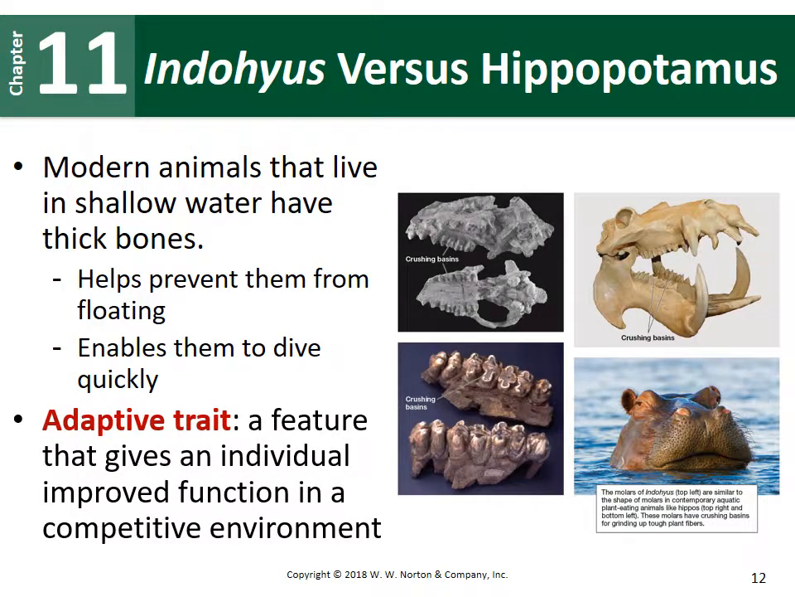So these are called adaptive traits. These are features that give an individual improved function within their competitive environment. So this again is going back to natural selection and adaptations and how organisms and populations of organisms will change over time to become better adapted to their environment, and they'll have specific adaptive traits that help them to survive.